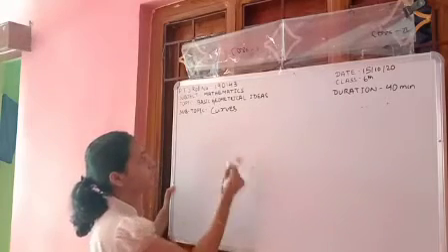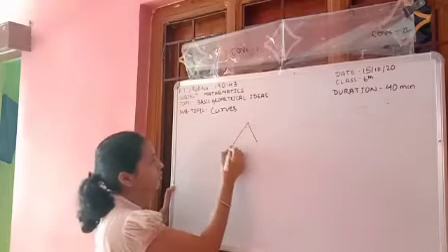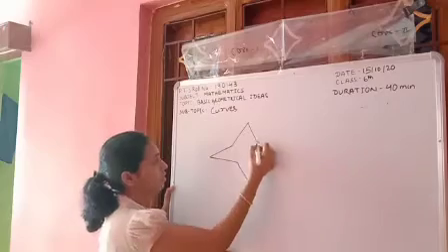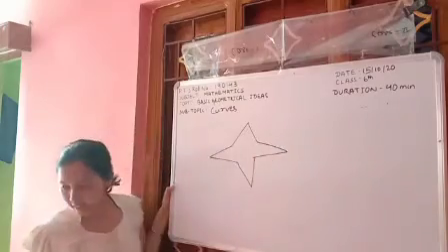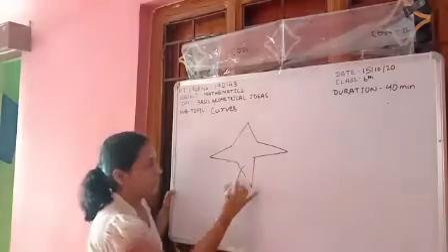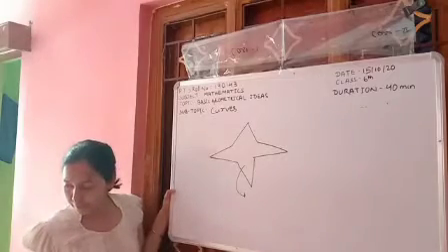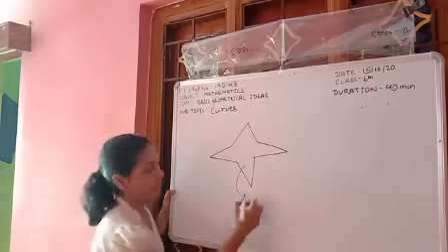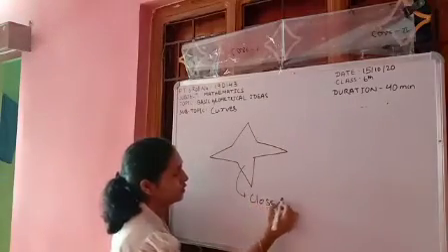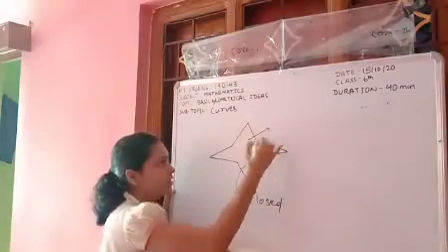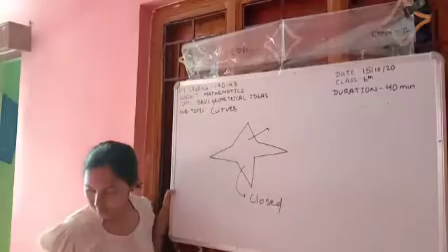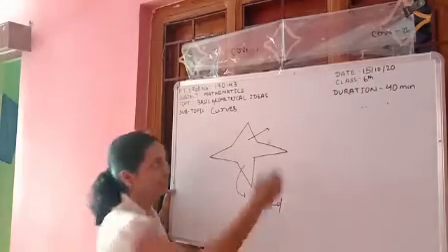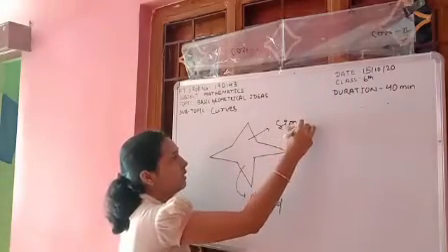See, this is a star. This is which type of curve? Open or closed? Closed. Very good. And it is a simple curve or not? Yes, ma'am. Very good. It is a simple curve.